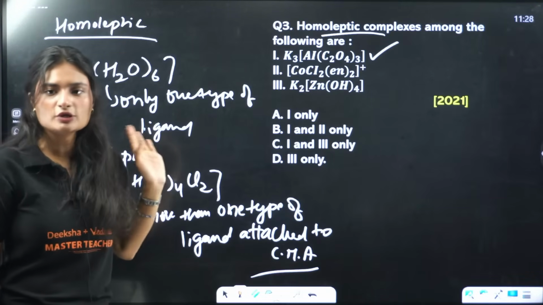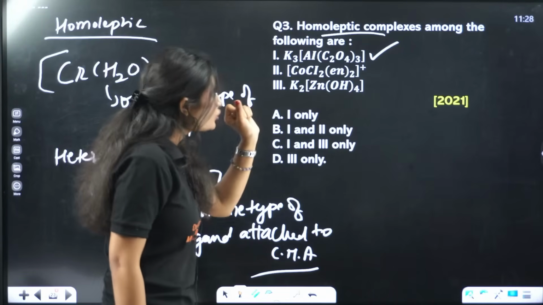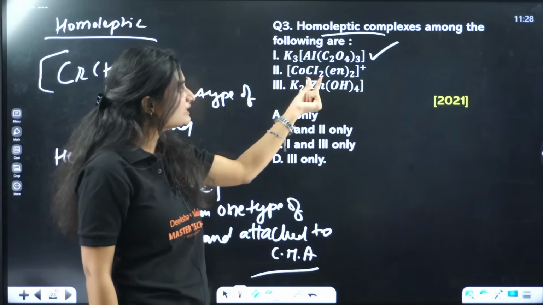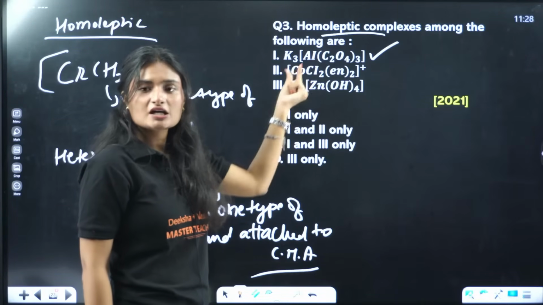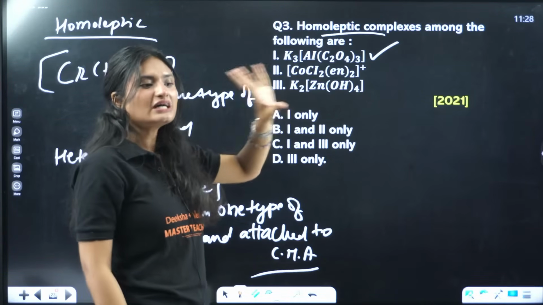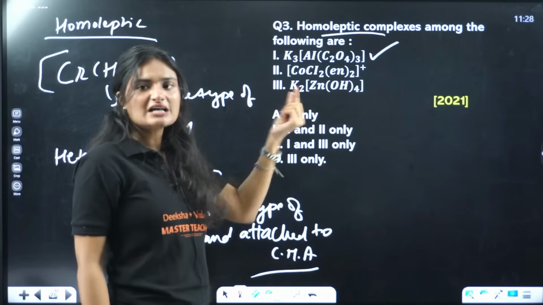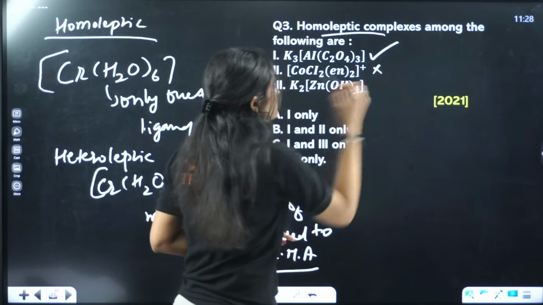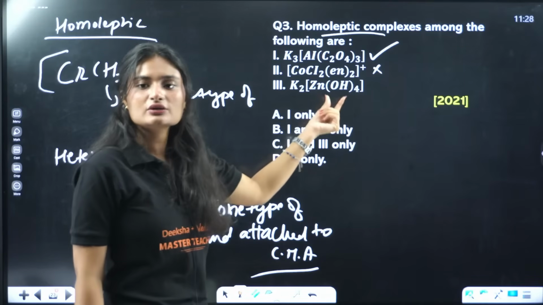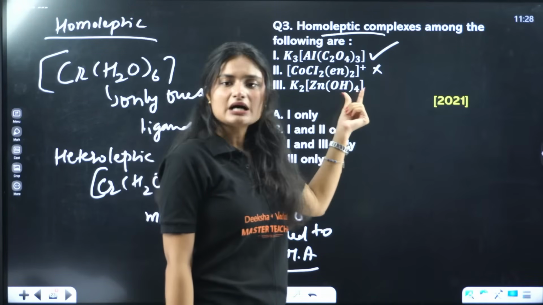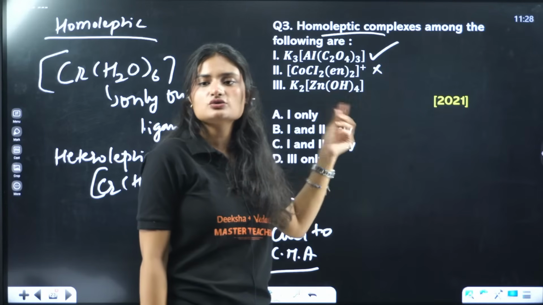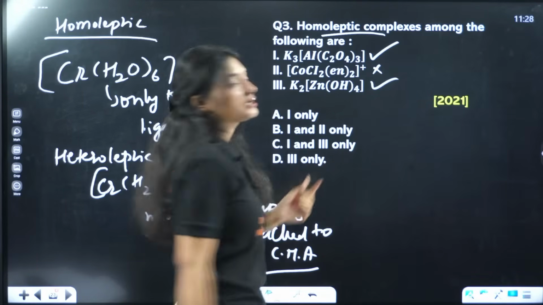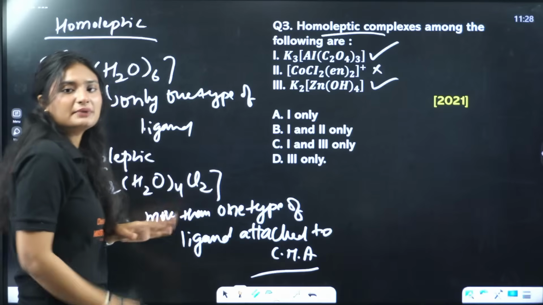This is a homoleptic complex. Cobalt has 2 types of ligands, chlorine and ethylenediamine. Chlorine and ethylenediamine, both are different ligands. Okay, so that means it is not a homoleptic complex, it is a heteroleptic complex. Zinc is only connected to one type of ligand, that is hydroxide. So that is also a homoleptic complex.